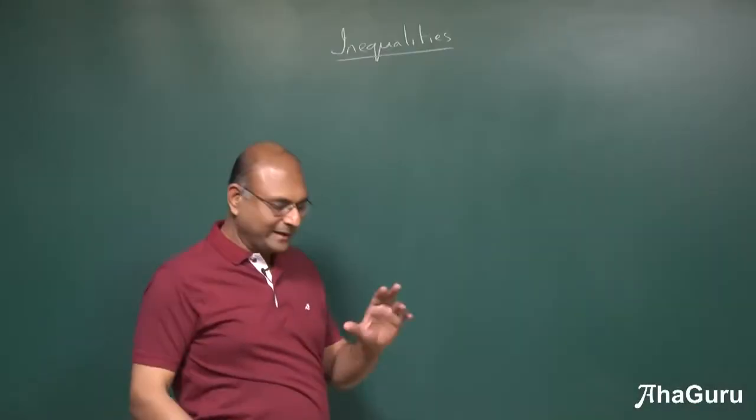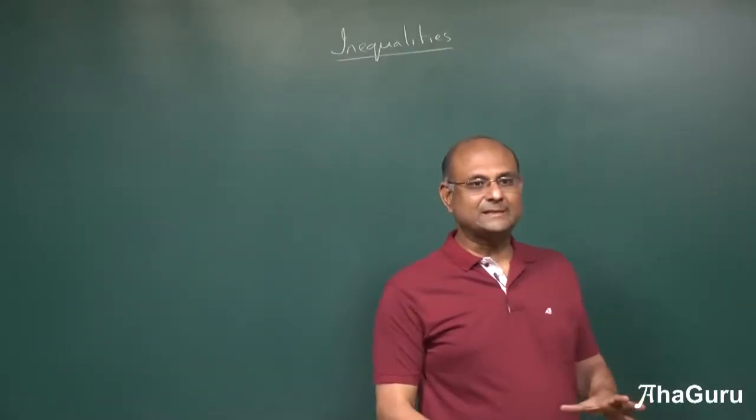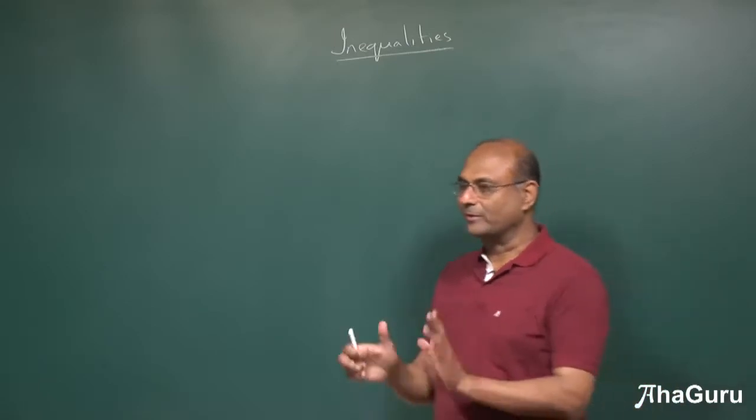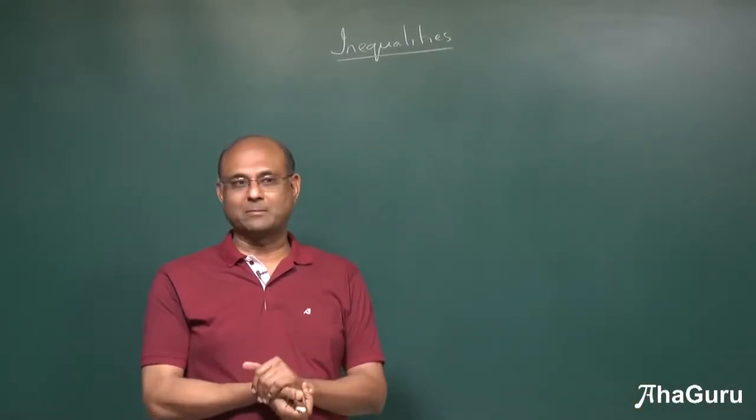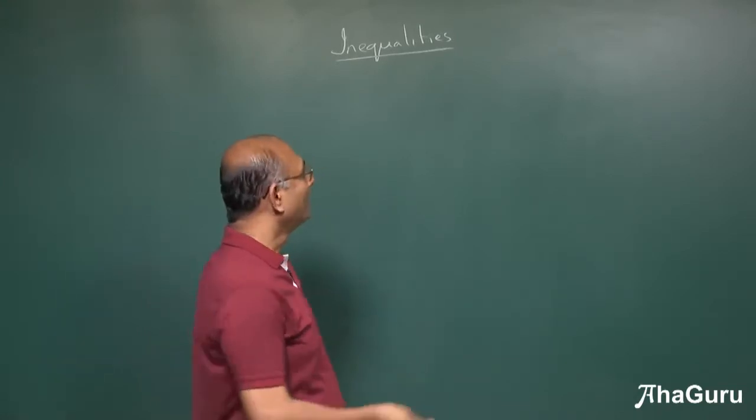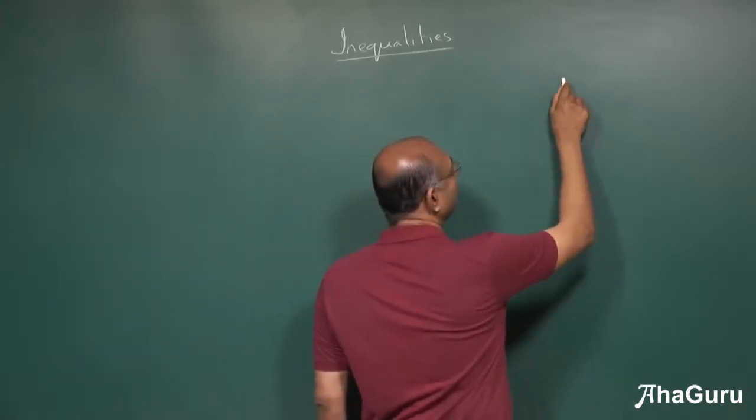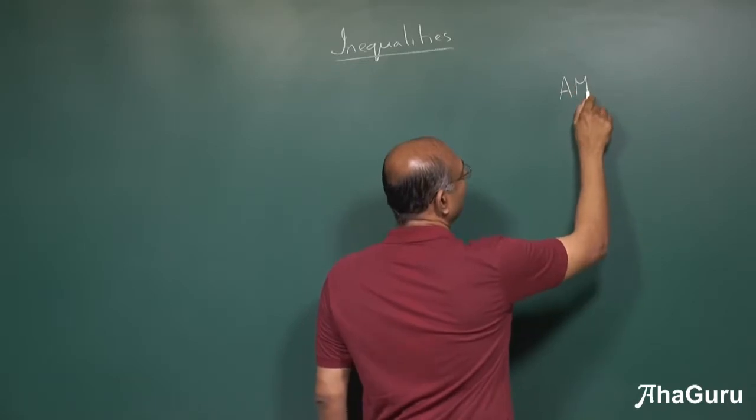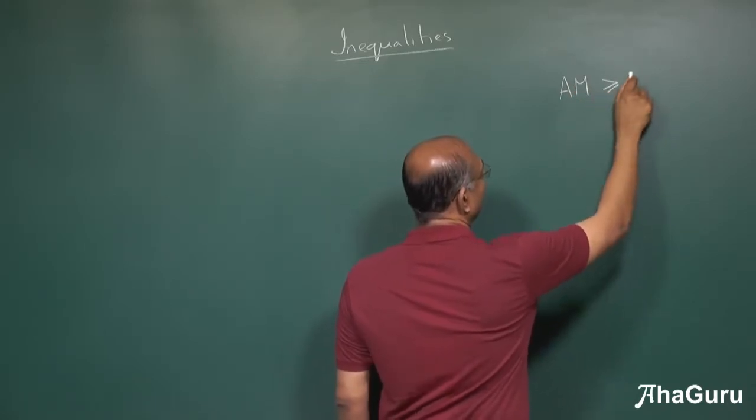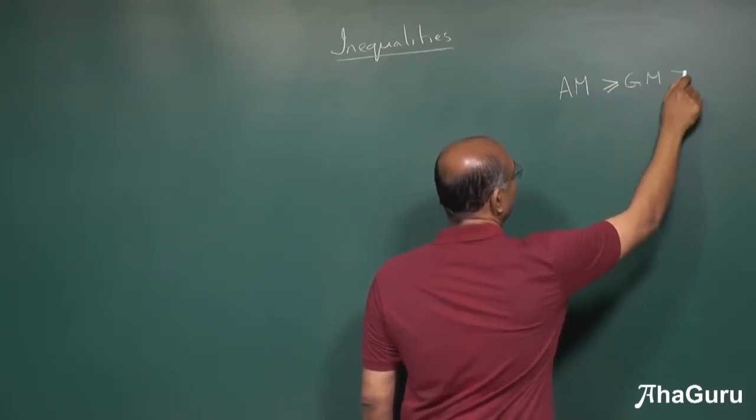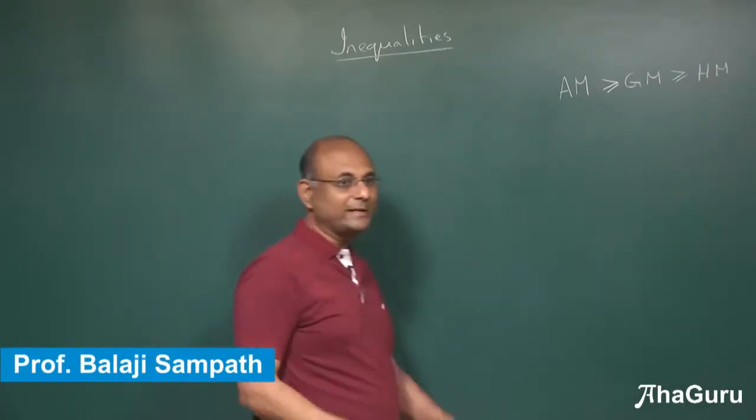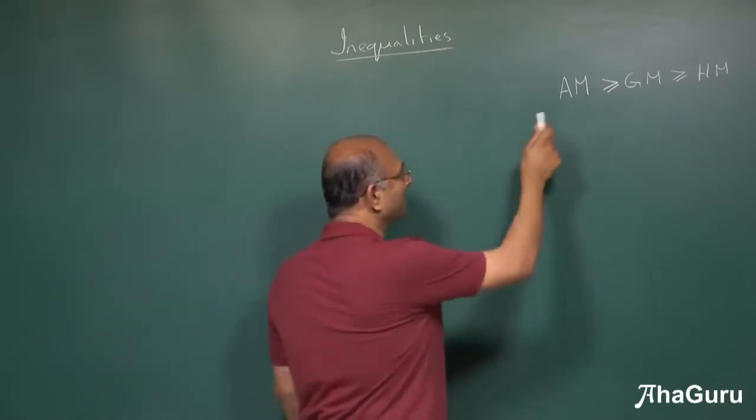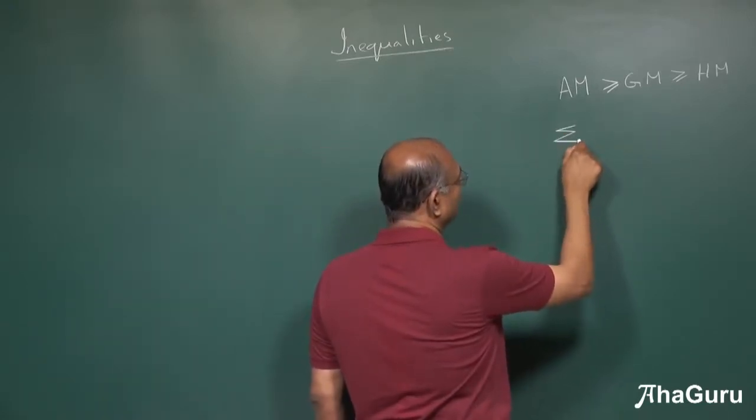Now, we can try to start from basics and prove each of these inequalities, but I'm not going to do that. I'm just going to state a few inequalities and then use them in problem solving. One of the most famous inequalities is arithmetic mean is greater than or equal to geometric mean, which is greater than or equal to harmonic mean. For any set of numbers, it's very easy to prove, but right now we are not going to show that.